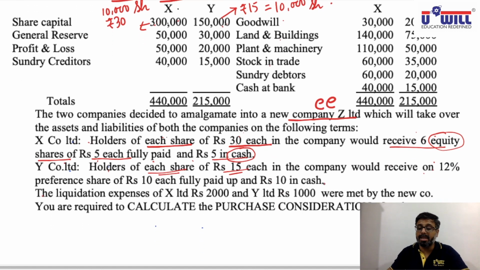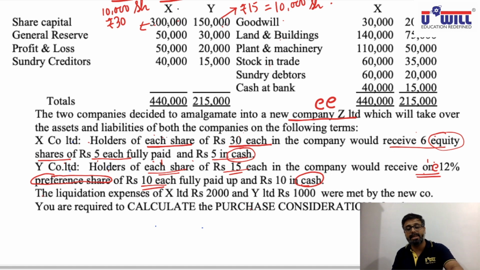Now in this company they would receive one 12% preference share. So what is one mode of payment you are giving to Y company's shareholders? Preference shares. Against one share they'll get one only, like here against one share they are getting 6. They'll get one preference share of rupees 10 each, fully paid up, and rupees 10 each in cash. The second mode of payment they are getting is cash.